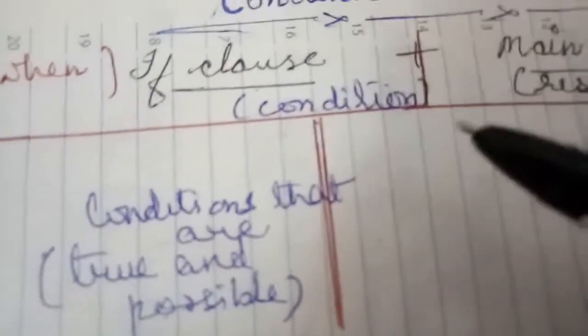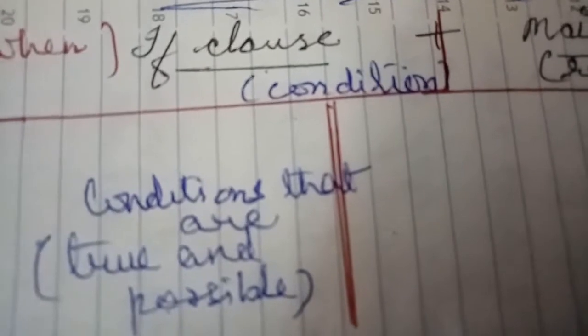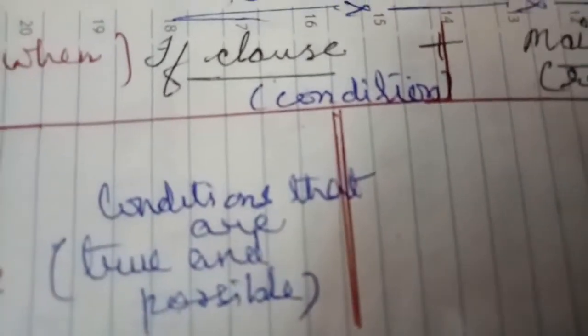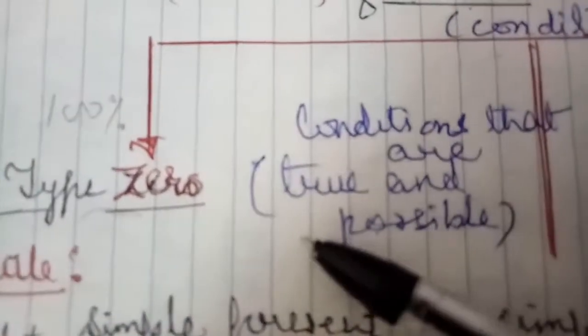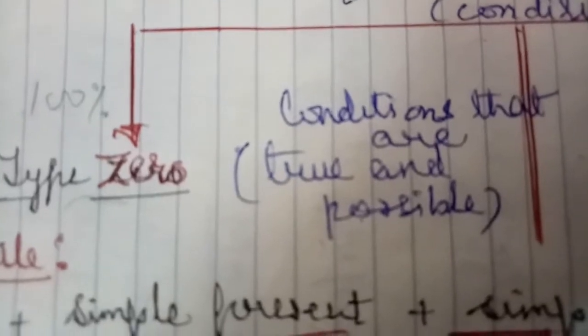Okay, my dear children, don't get confused. I'll give you the chart. Just apply the conditions, nothing else you have to do. Just listen to the examples very carefully. If I get sick, I will go to the doctor. Type 0: if I get sick, I will go to the doctor. If I got sick, I would go to the doctor. If I had been sick, I would have gone to the doctor.